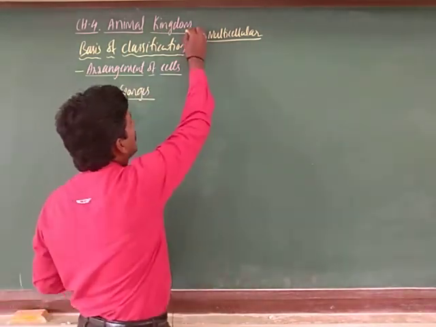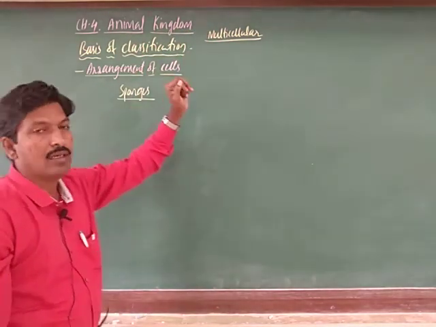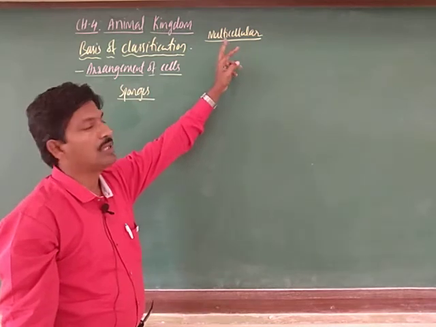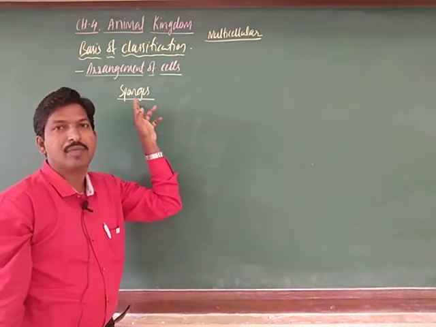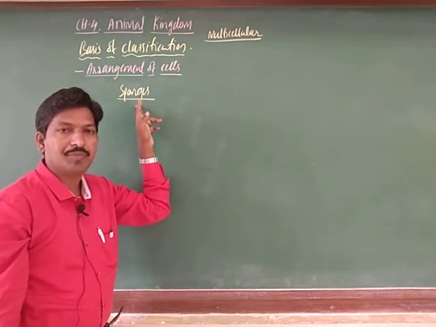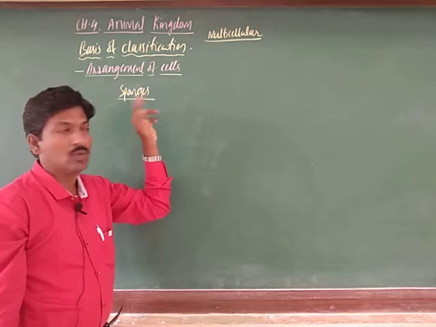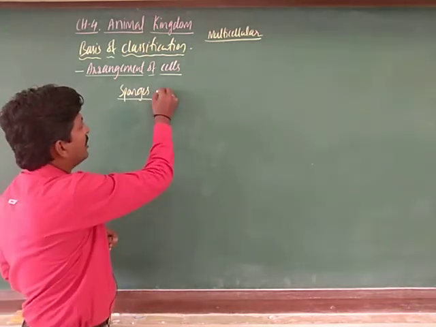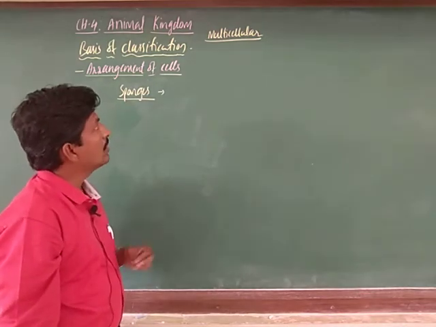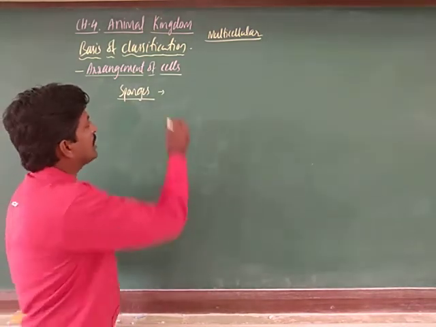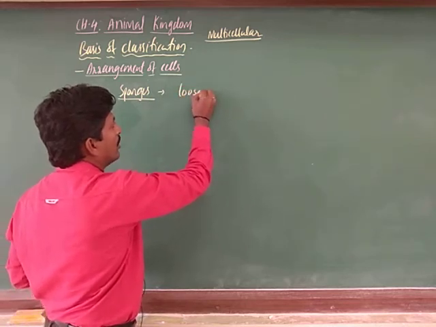All the members of the kingdom Animalia are multicellular, but sponges are very primitive animals in this kingdom, and they are aquatic. Even though they are multicellular, the pattern of cell arrangement is a loose aggregation.